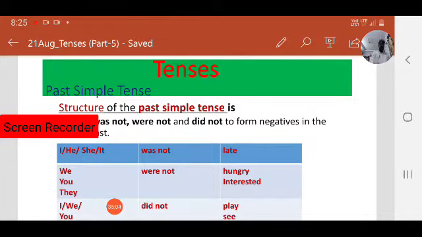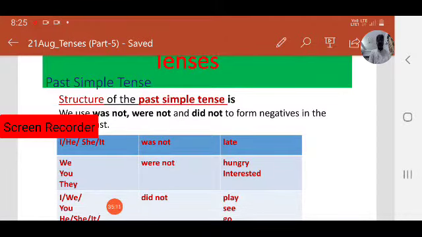So observe the negative form of the past simple. I was not late. He was not late. It was not late. I was not late to the class when I was a student. Next, we, you, they.